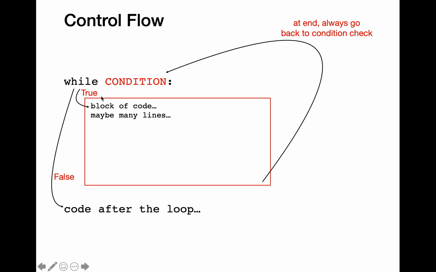As long as the condition keeps evaluating to true, you'll keep executing the loop body for however many iterations that particular condition makes the loop run. Immediately after the condition evaluates to false, you're going to skip past the loop body and execute the lines of code after the loop body.